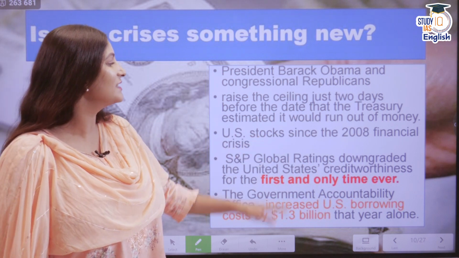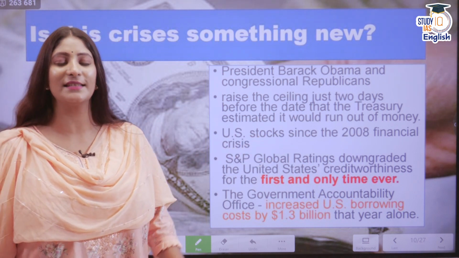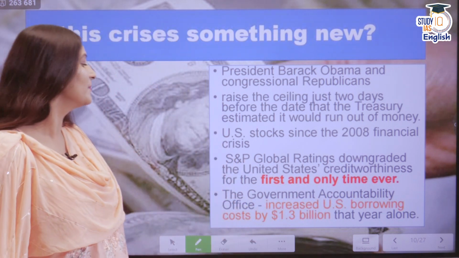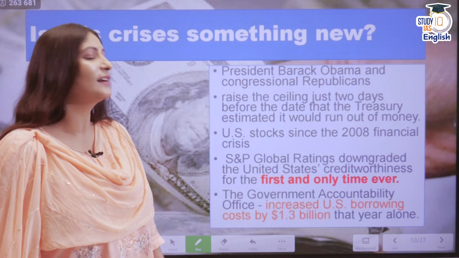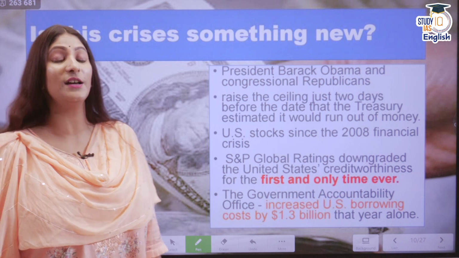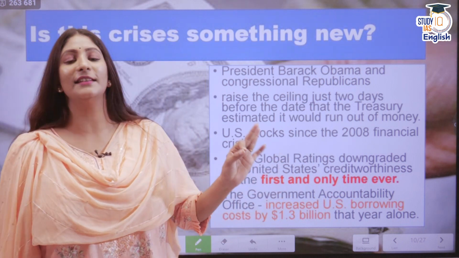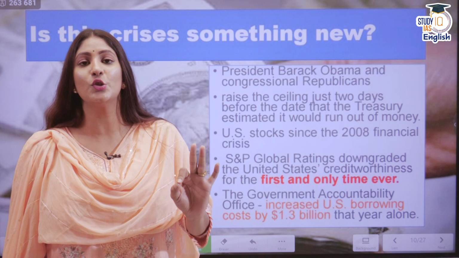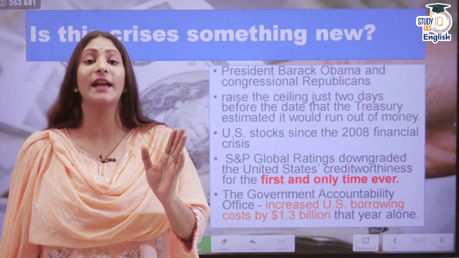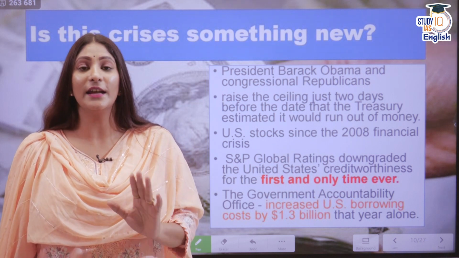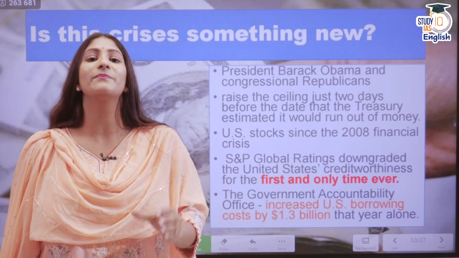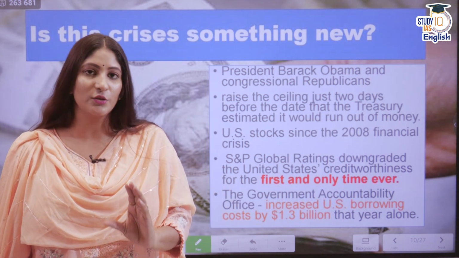Since the 2008 financial crisis, US stocks have seen these sorts of debt ceiling issues come to the fore more often. Standard & Poor's global rating downgraded the United States' creditworthiness for the first and only time back then. This is a credit rating agency. If it is not providing a good rating to the US government, it can wreak havoc for the entire economy, because most of the economy is reserving its stock of money in dollars.